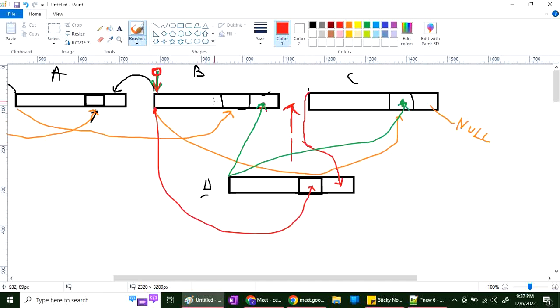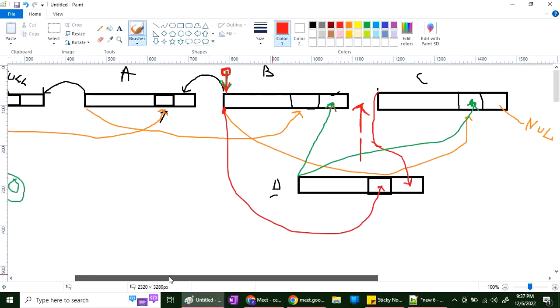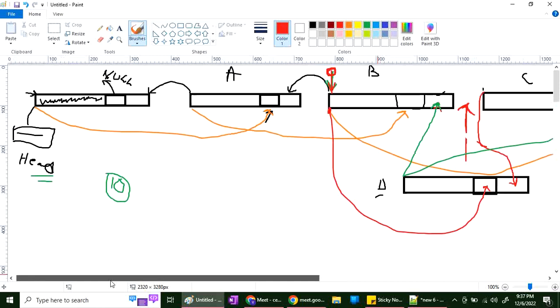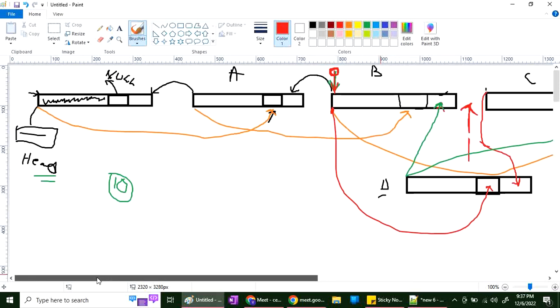Now you see, who is next to A? B is next to A. And who is next to B? That is D. And who is next to D? That is C. And who is previous to C? That is D. And who is previous to D? That is B. And who is previous to B? That is A. So that's how we can add a node in between also. Okay, sir. Understand this? Yes, sir.